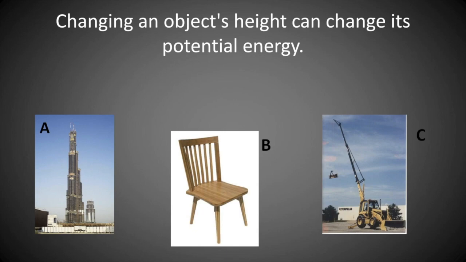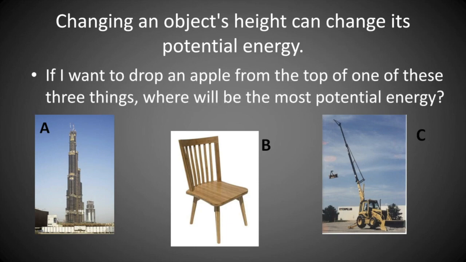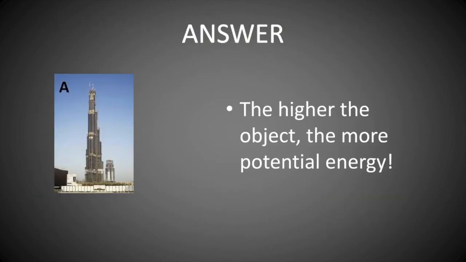Changing an object's height can change its potential energy. If I want to drop an apple from the top of one of these three things, where will be the most potential energy? Very good. Option letter A. The higher the object, the more potential energy.